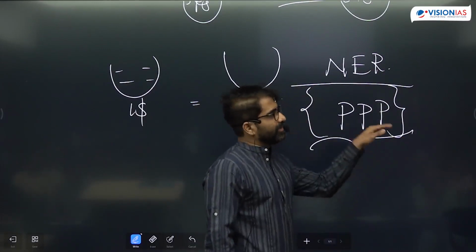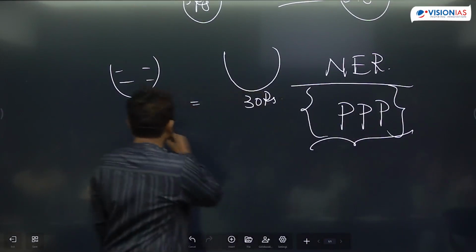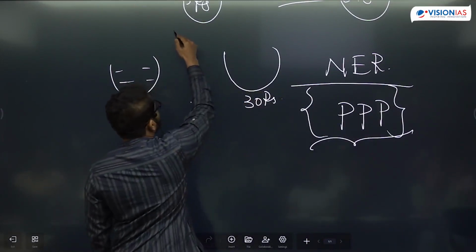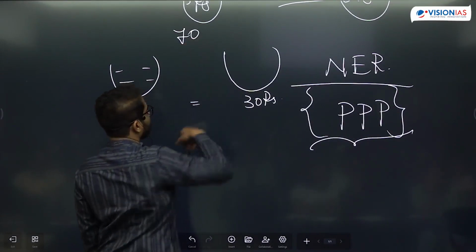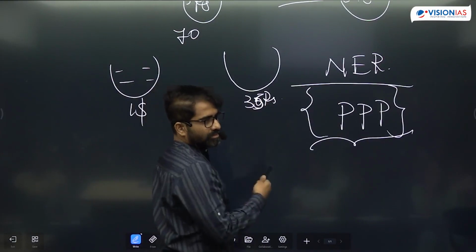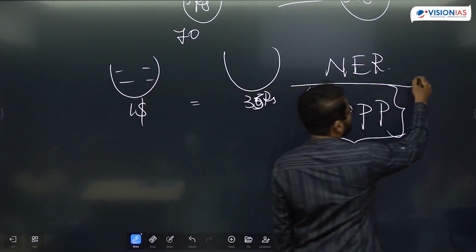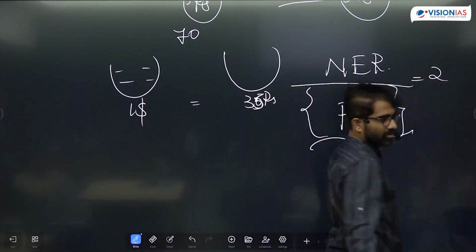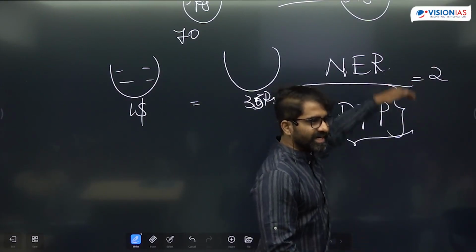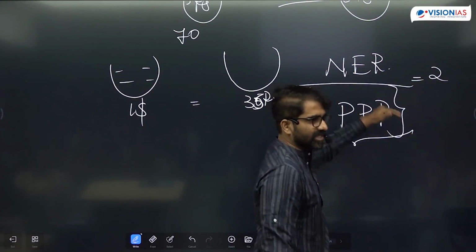Okay, so for example, let's say the nominal exchange rate is 70 rupees per dollar, but the PPP exchange rate is 35 rupees. So here my real exchange rate will be 2: nominal exchange rate divided by PPP, which is 35.